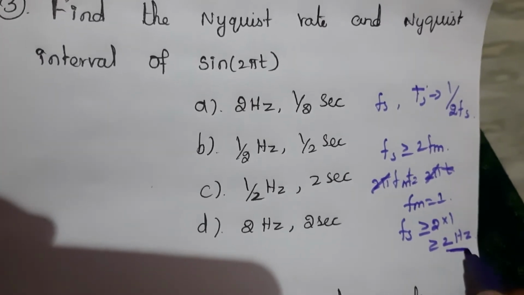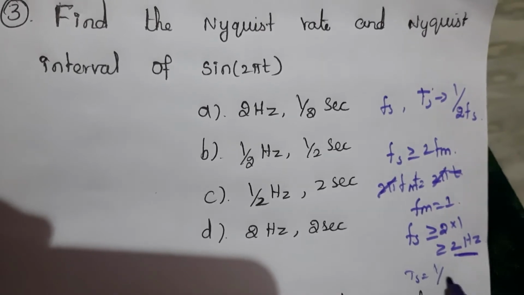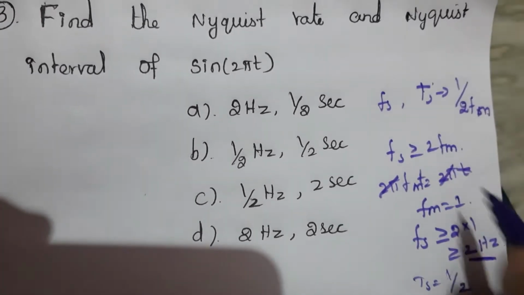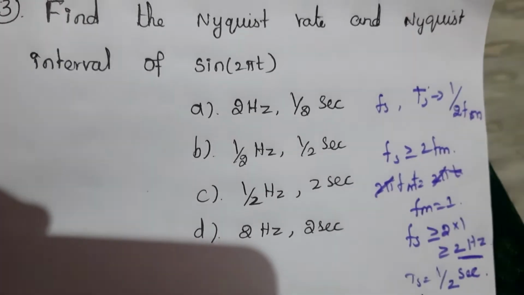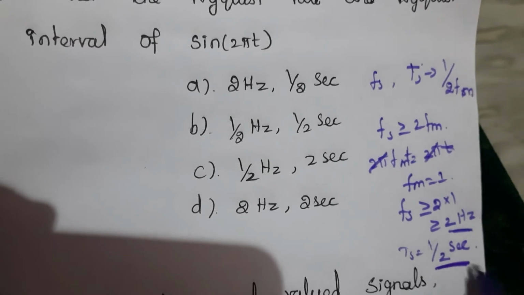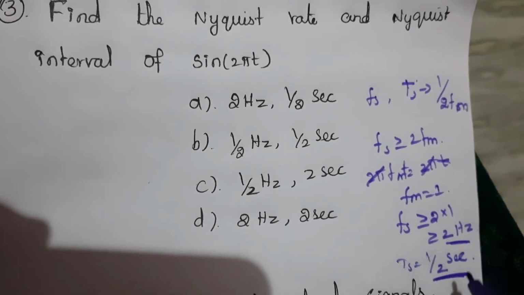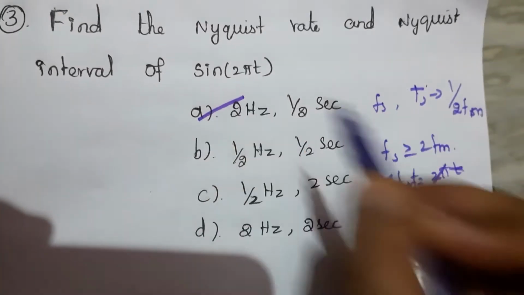Then Ts is equal to 1 by 2 Fm, sorry, this one is Fm, that is Fs. So we will get 1 by 2 second. This is the Nyquist interval. So the Nyquist rate is 2 hertz, and the Nyquist interval is 1 by 2 second. So here the answer is E.